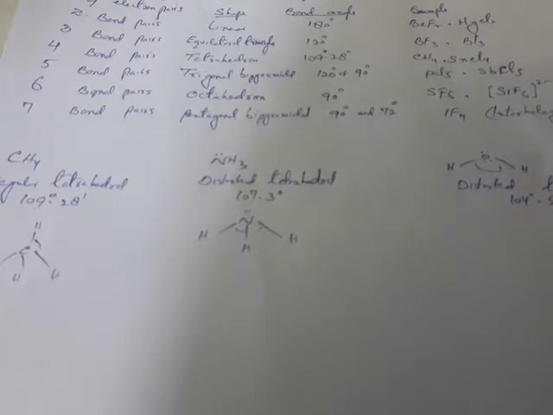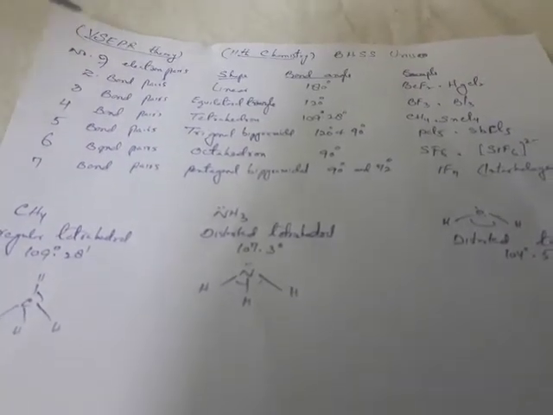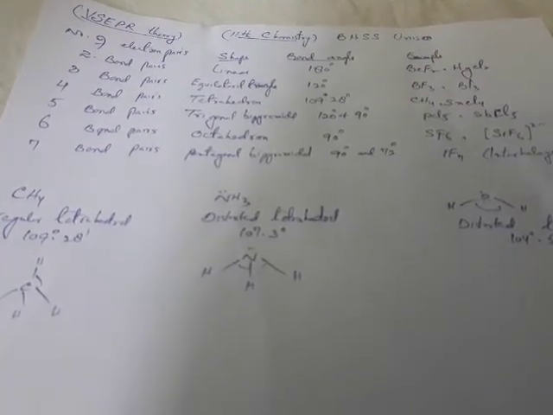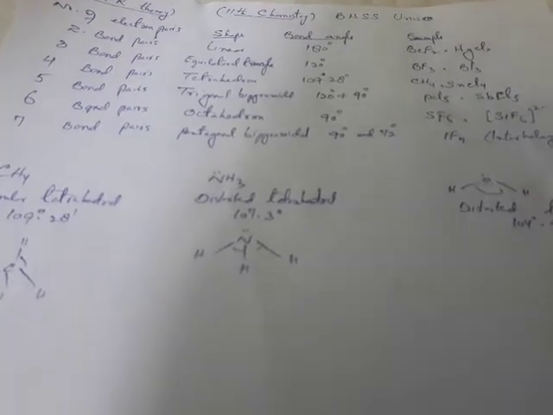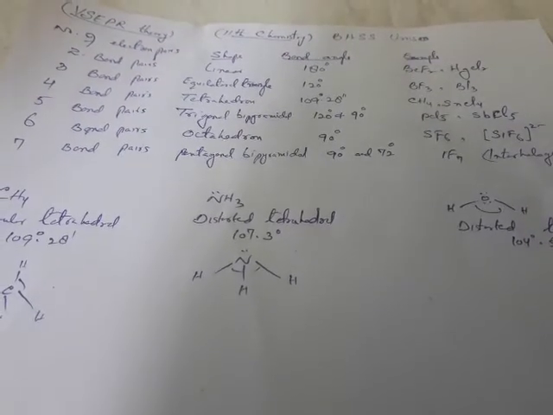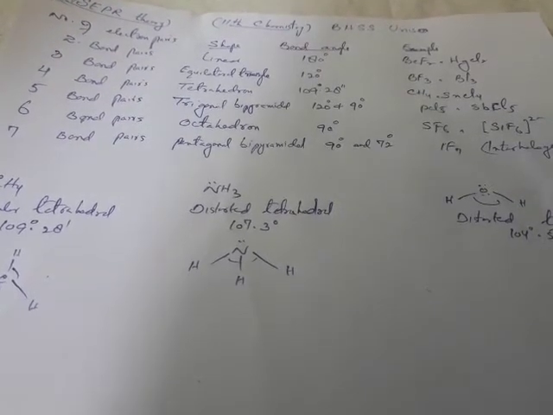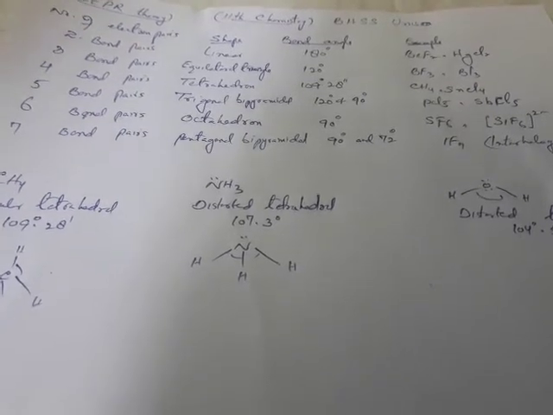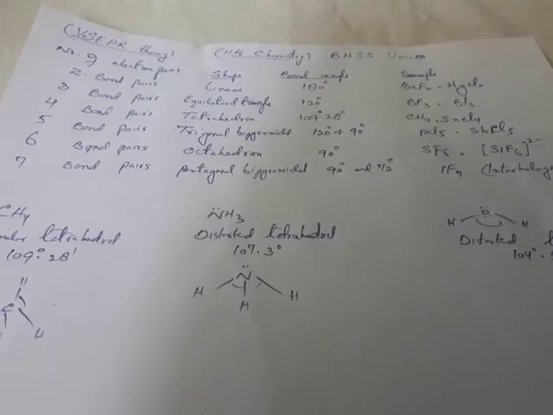According to this theory, in a covalently bonded molecule, the central atom bears two types of electrons. The electrons which are involved in chemical bonding are called the bond pairs, and the electrons which do not participate in chemical bonding are called the lone pairs.